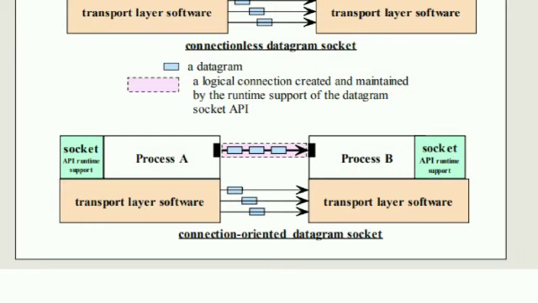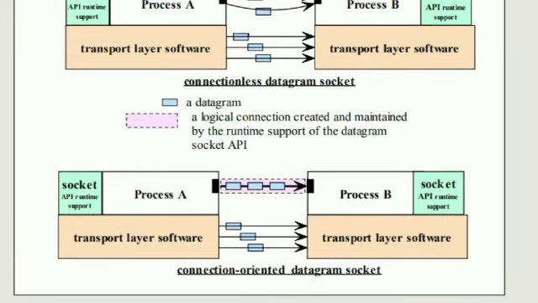So this is for today, and in the next lecture I will discuss the comparison between connectionless datagram socket and connection oriented datagram socket.